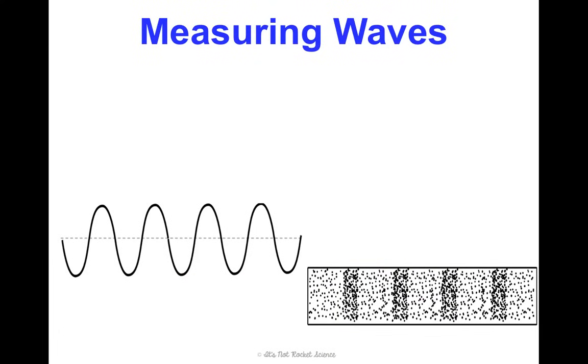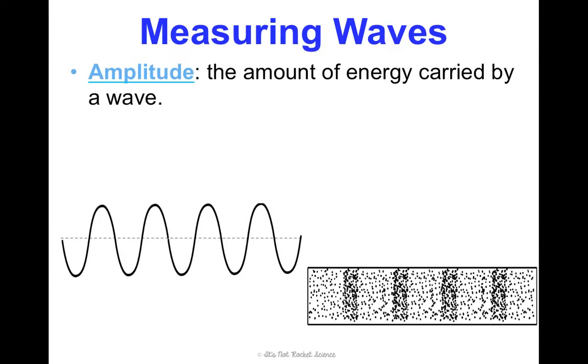Now, there's a couple of different ways that we can describe waves with measurements. And so we're going to talk through that for the rest of this concept. One of those ways that we can measure waves is by their amplitude. Amplitude refers to the amount of energy carried by a wave, but it looks different in transverse and longitudinal waves. The way that we quantify that amount of energy looks different.